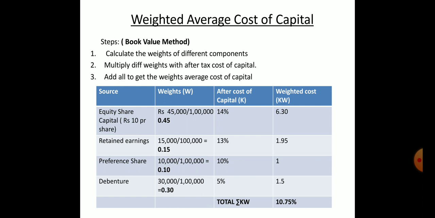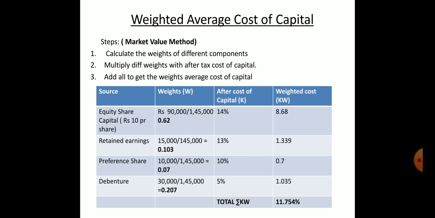So we get the values 6.30, 1.95, 1, 1.5. If we total, that is equal to the weighted average cost of capital, which is summation KW, 10.75%. So that is the weighted average cost of capital as per the book value method.